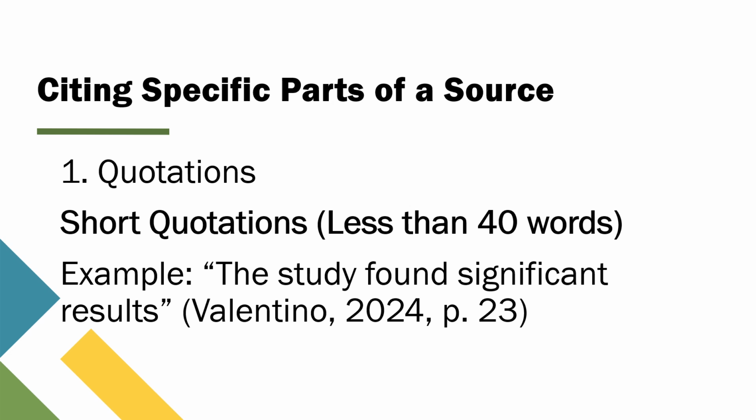For the author's last name, this tells your readers who originally wrote or said those words. For the year of publication, this shows how recent the source is. For the page number, including the page number, like page 23 in this example, directs your readers to the exact spot where they can find the quote in the source. Using this format is essential because it makes it easy for your readers to find the specific passage you're referencing. Plus, it helps you avoid plagiarism by clearly showing that these aren't your own words.